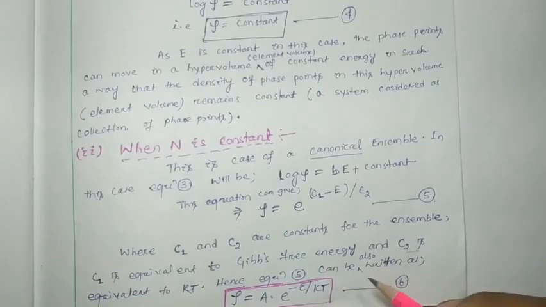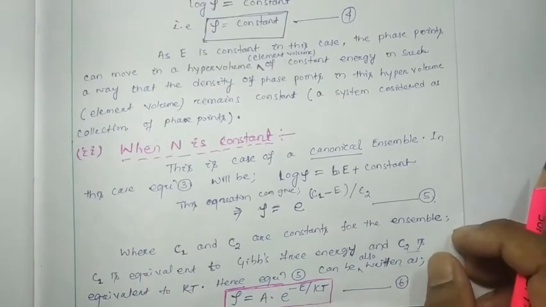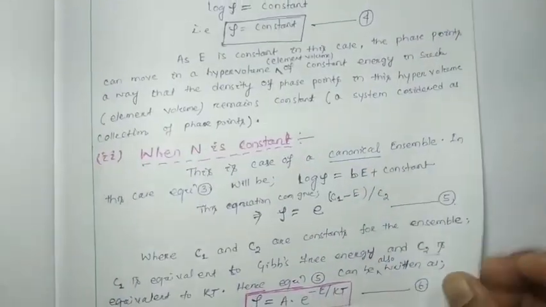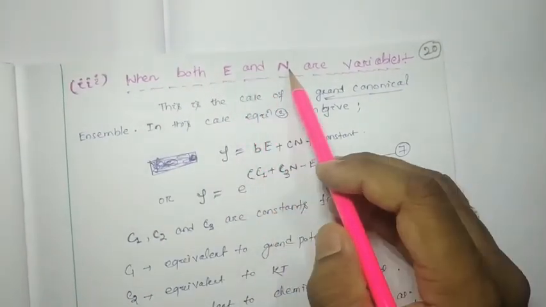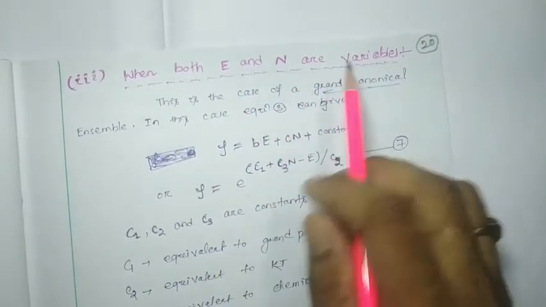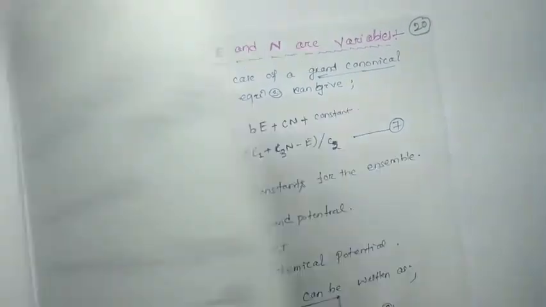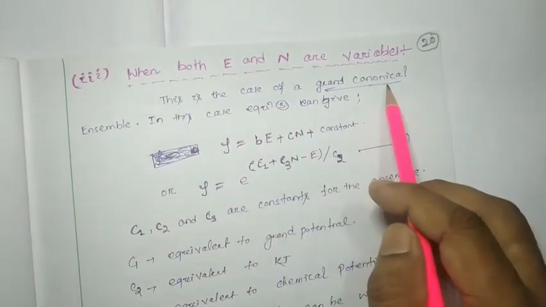They are also important to express the partition function for microcanonical and canonical ensembles. Now we have to consider the grand canonical ensemble, where E and N are both variables. So this is the case of the grand canonical ensemble.